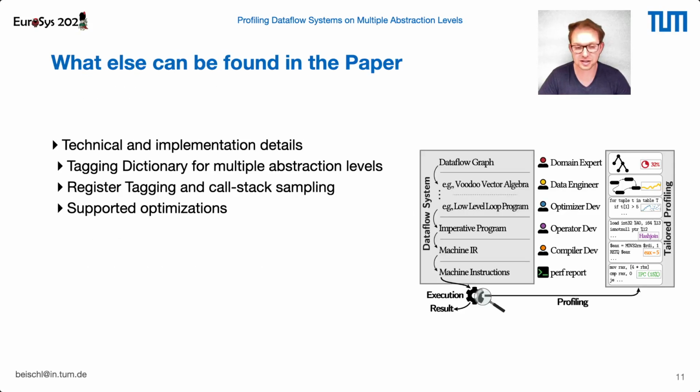But this was just the tip of the iceberg. The paper contains more technical and implementation details. For example, we show how to use the tagging dictionary for multiple abstraction levels, and we discuss register tagging and call stack sampling and compare them in more detail. Additionally, we show, for example, how to use register tagging if we have shared functions and shared code locations on multiple different abstraction levels. Also, we discuss which optimizations are actually supported by tailored profiling.